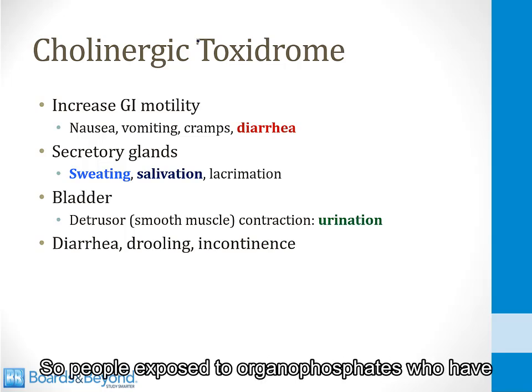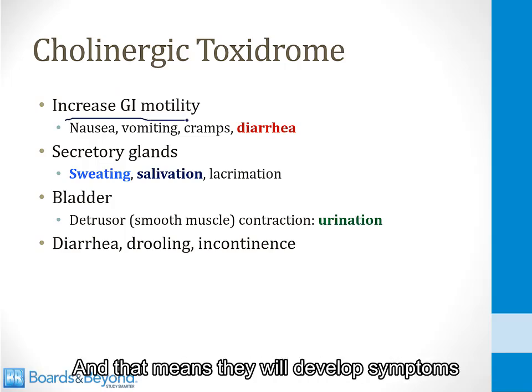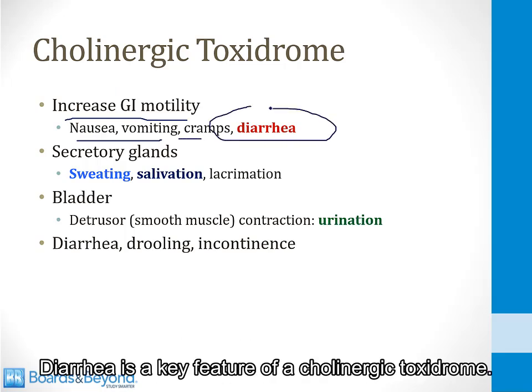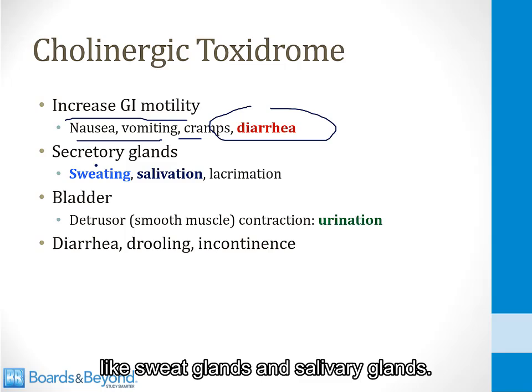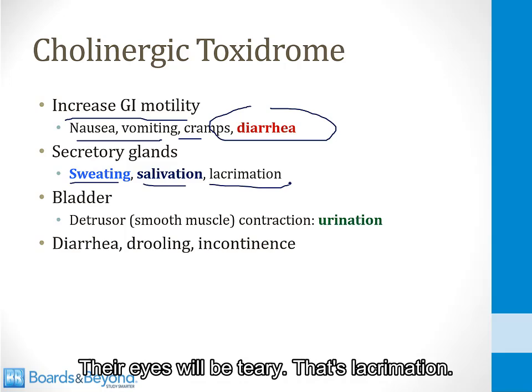So people exposed to organophosphates who have a cholinergic toxidrome will have increased GI motility, and that means they will develop symptoms like nausea and vomiting, cramps, and especially diarrhea. Diarrhea is a key feature of a cholinergic toxidrome. All of their secretory glands will be activated, like sweat glands and salivary glands, so they will be sweating, salivating, their eyes will be teary, that's lacrimation.